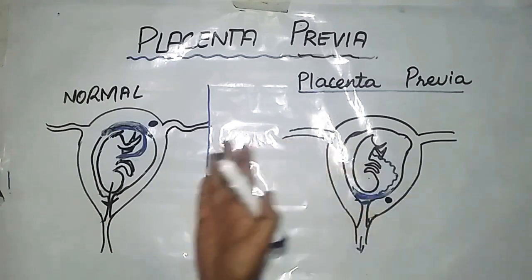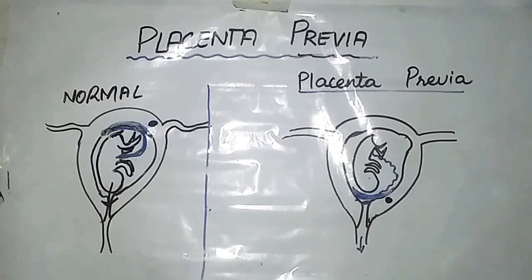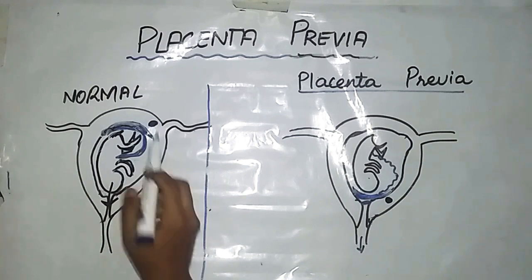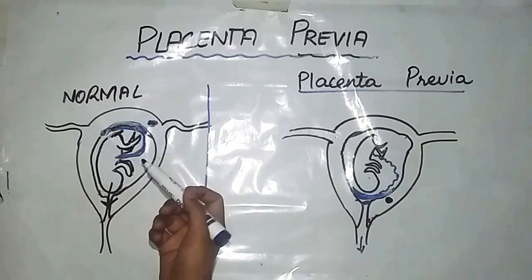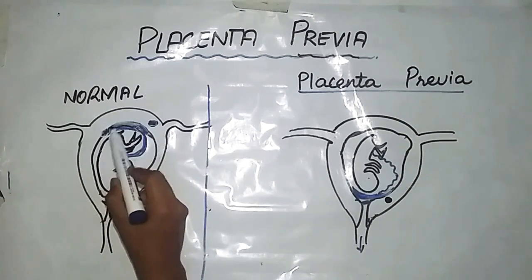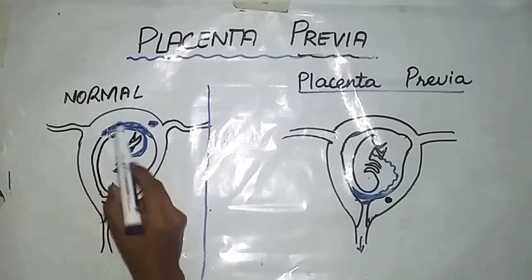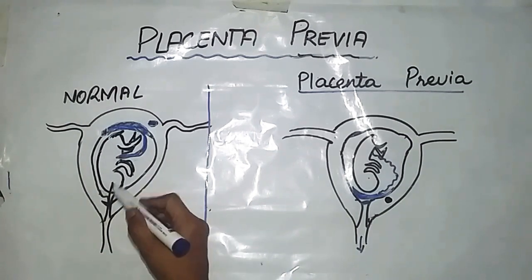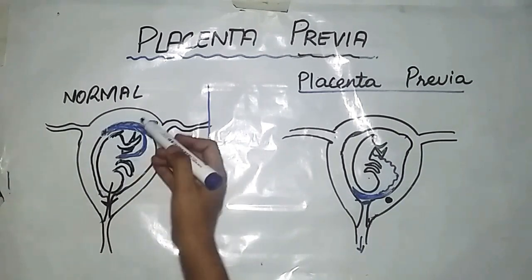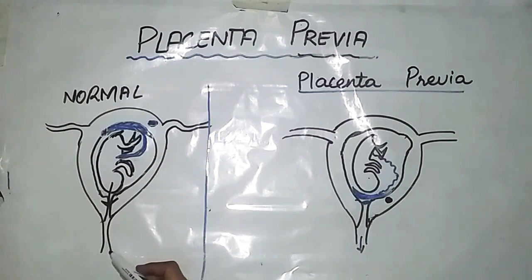If we compare it with the normal case, in this case the implantation of the blastocyst will be in the superior part of the uterus, and after that the formation of the placenta will also be in the superior part of the uterus. So at the time of delivery, first the embryo will come out and after that the placenta will come out.